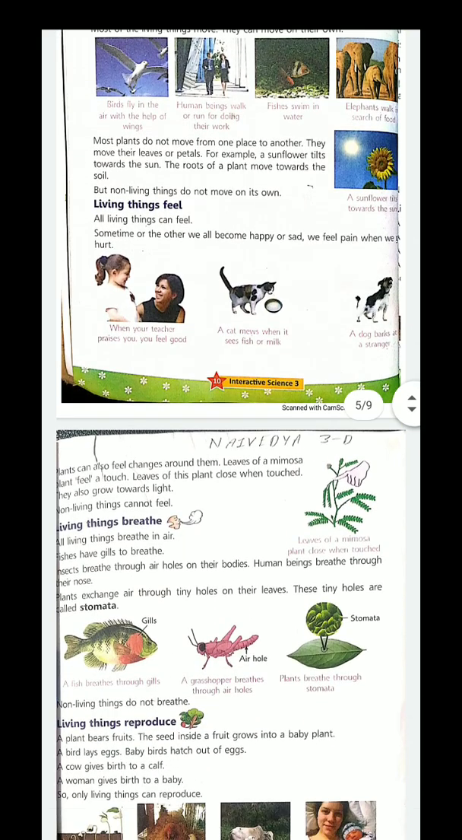Now, living things can breathe. Yes, all living things can breathe. Why? Because to stay alive, they need to breathe. It is their most important need. Fishes breathe through gills, grasshoppers breathe through holes, plants breathe through stomata, and even you breathe through your nose. Yes or no? You take in oxygen and give out carbon dioxide.